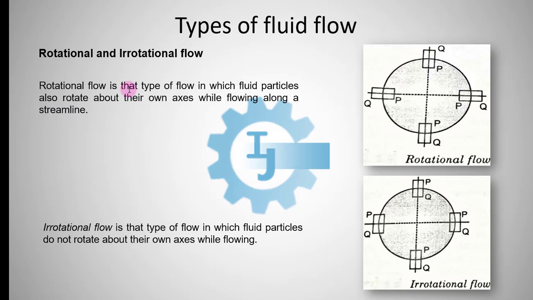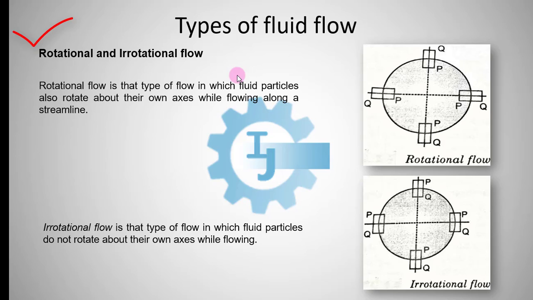Now we will discuss rotational flow and irrotational flow. In case of rotational flow, the fluid particles also rotate about their own axis while flowing along a streamline. Here we can see the fluid particles rotate about their own axis. The axis changes, so here the flow is rotational flow. In case of irrotational flow, the fluid particles do not rotate about their own axis while flowing. Here we can see the axis of each individual fluid particle is the same. They move along a streamline, but they do not rotate about their own axis. So here the flow is irrotational flow.